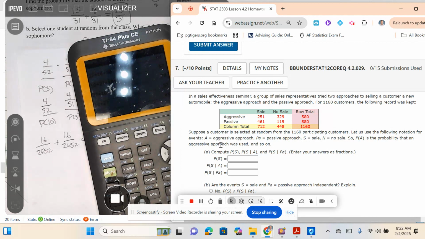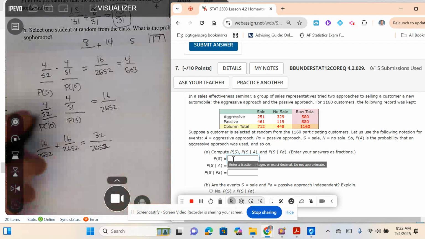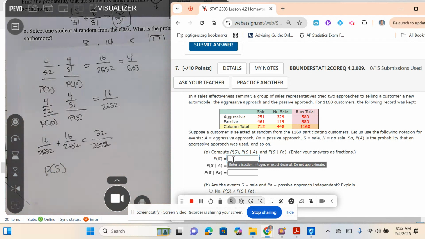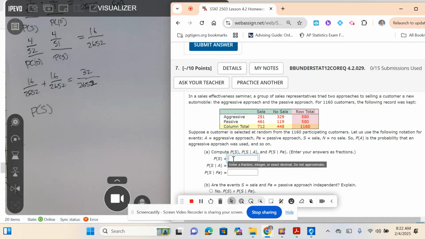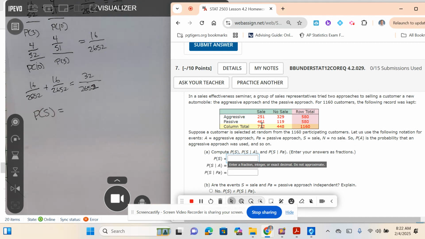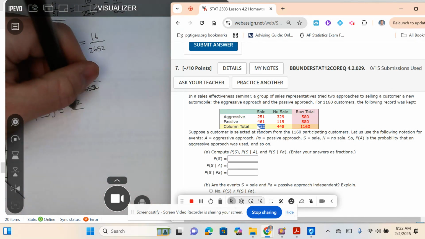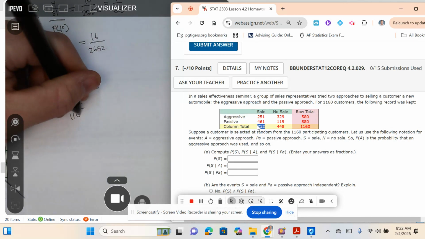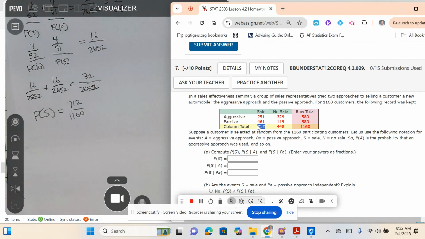So P of A is the probability that an aggressive approach was used. What's the probability P of S? P of S is the probability that a sale was made. So you go look at how many sales were made. For me, it was 712 out of how many total? 1,160. Okay, they want this as fractions. So you could just leave this as an unreduced fraction. That can reduce, but you're allowed to be sloppy there. The unreduced fraction shows all the possible outcomes.